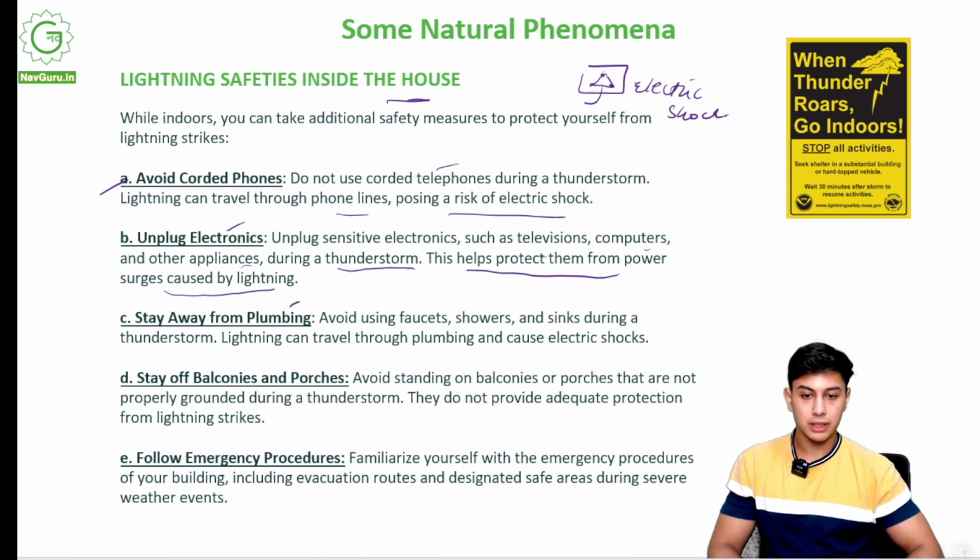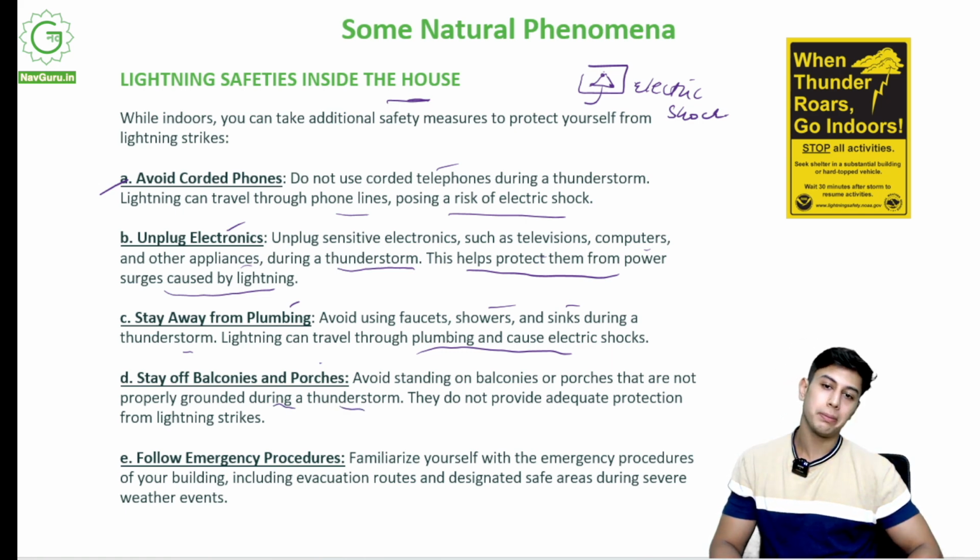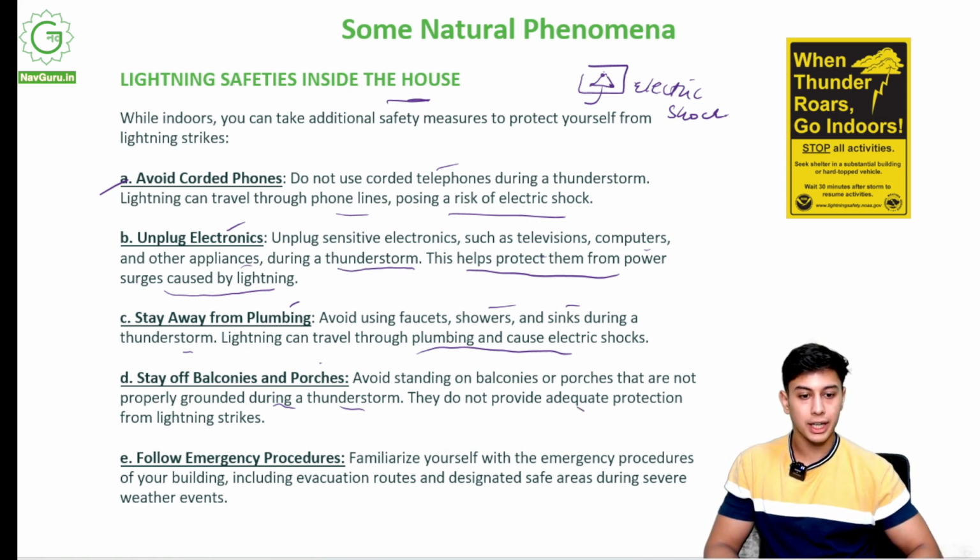Stay away from plumbing, stay away from water pipes, water taps, showers. Avoid using faucets, showers, sinks during a thunderstorm. Lightning can travel through plumbing and cause electric shocks. So it might hit your plumbing and the electric shock can travel and hit you. Stay off balconies and porches. Avoid standing in open balconies and porches that are not properly grounded during a thunderstorm. So you might be at some height or in an open area. These do not provide adequate protection from lightning strikes.